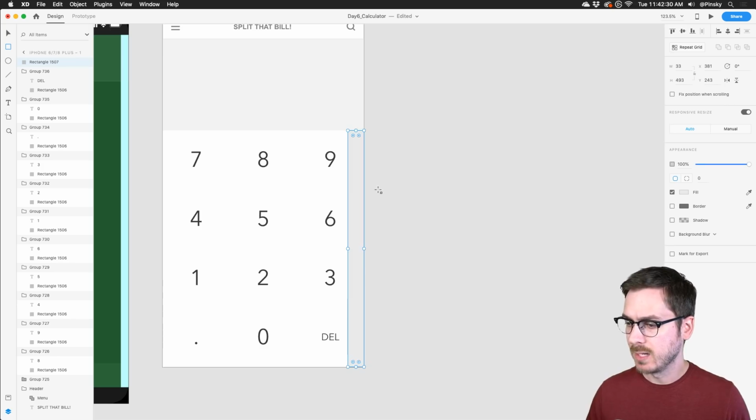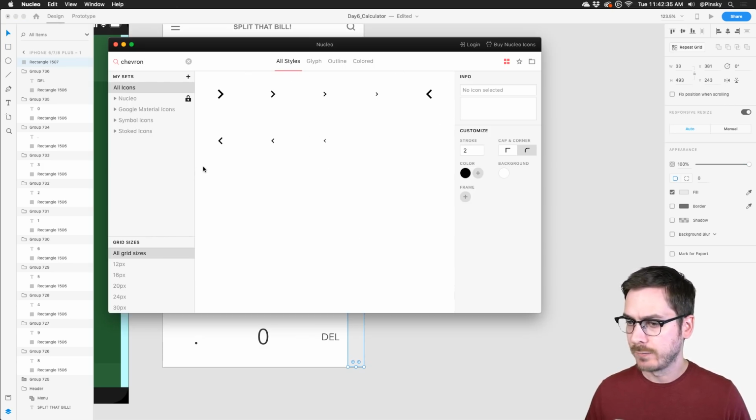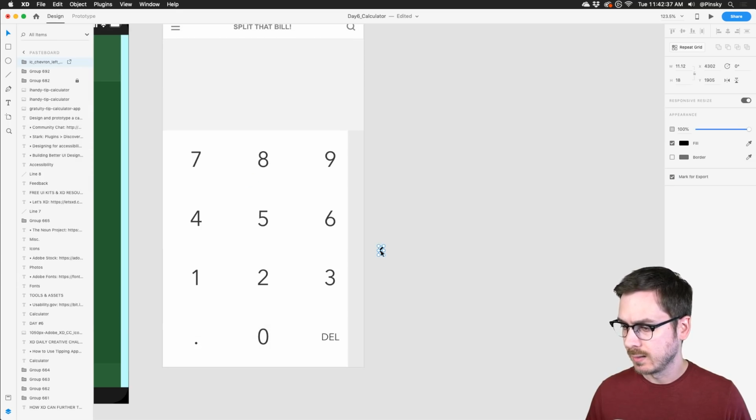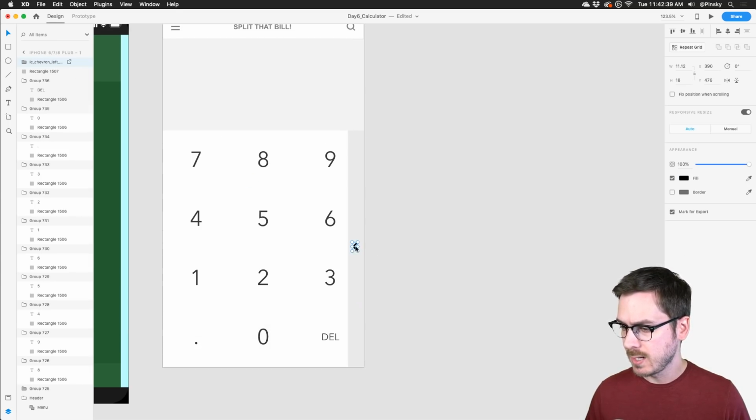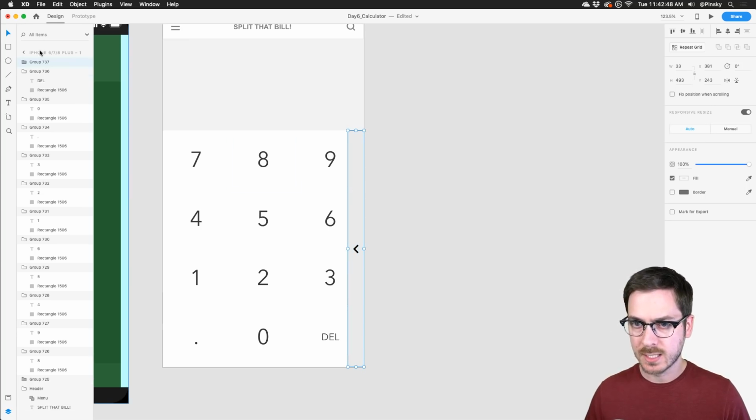We're gonna keep it nice and minimalistic. And then over in Nucleo, I have a little chevron icon I'm gonna drag into XD and pop it right about here. Whoops, make sure it's centered vertically. Everything lines up. Wonderful. I'm gonna make sure to group all this stuff. This will be sidebar. Perfect.